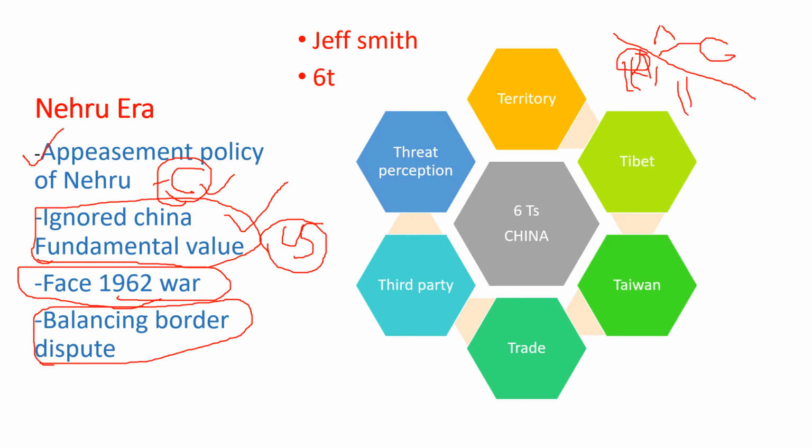And another thing: when they have Tibet and the other areas, they can control them very easily. If Tibet is not controlled, then other countries will take advantage of that, and through Tibet they can create problems in China. So that is the main reason China always wanted to have Tibet, to be a global hegemon. Now we'll discuss Jeff Smith.